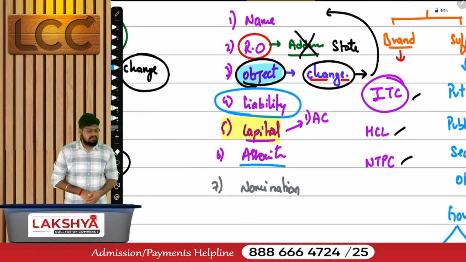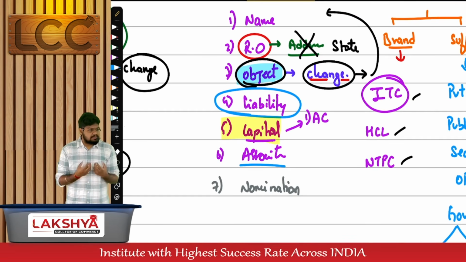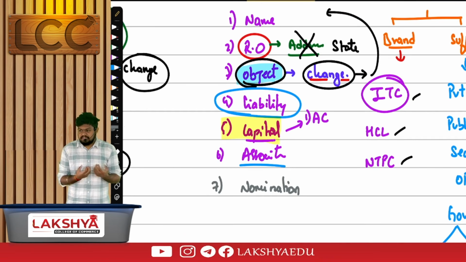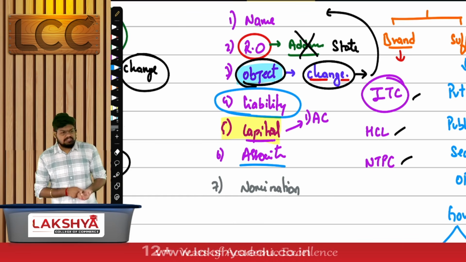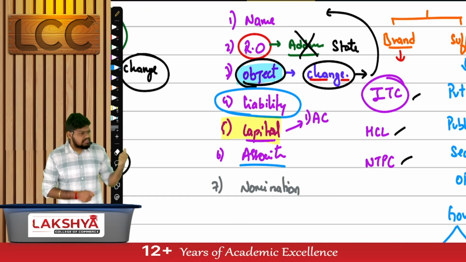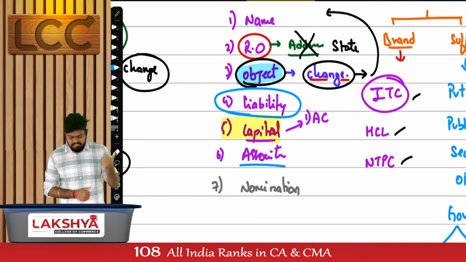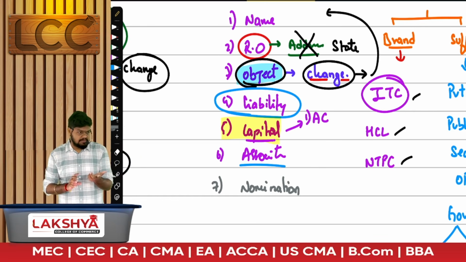Association clause, an interesting topic. The association clause is nothing but the history of the company. It states that these are the people who started the company, the particulars of the persons who started it. Who started the company? Subscribers. I'll mention the particulars of the subscribers, their name, details, etc., and the number of shares subscribed.